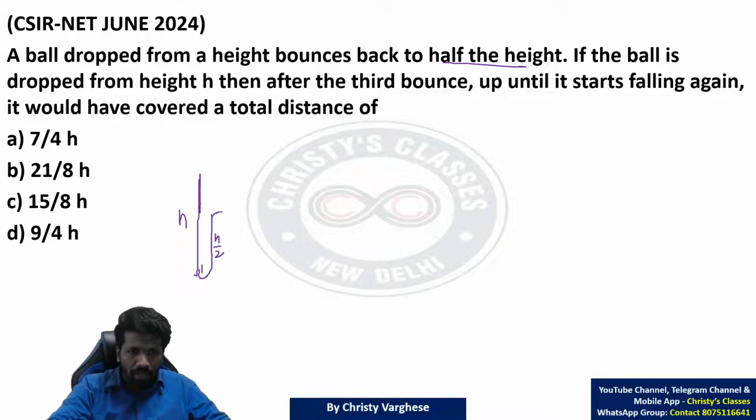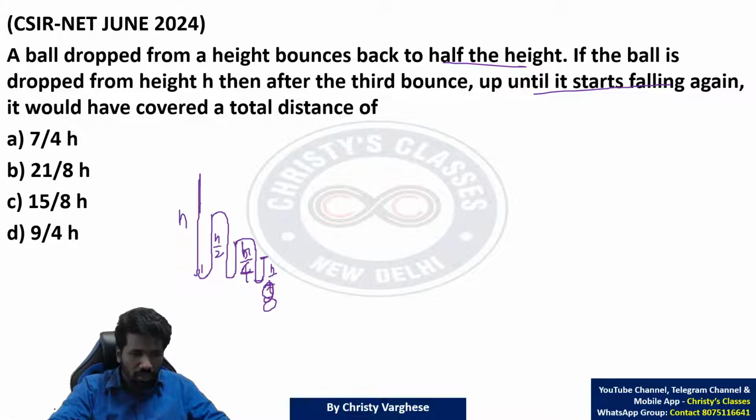Again drop, again h by 2, bouncing again. Half of h by 2 is h by 4. Then next, again hitting the ground. This is the third bounce. Up until it starts falling again means the third bounce is done, and after that, to fall, first it should be half of h by 4, right? Sorry, half of h by 4 is h by 8. h by 4 by 2, h by 8.